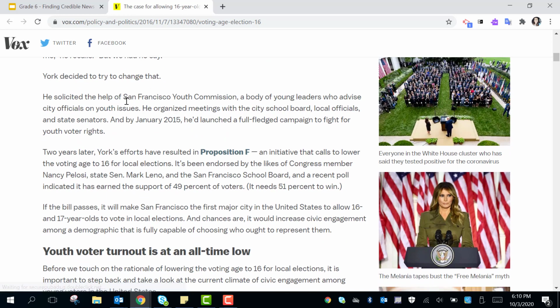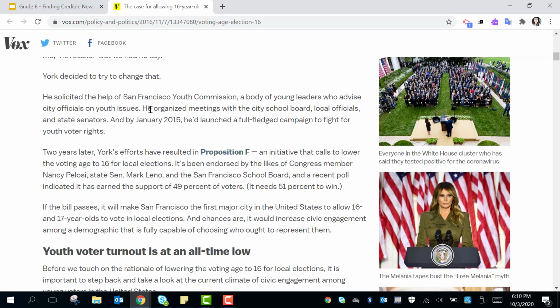He solicited the help of San Francisco Youth Commission, a body of young leaders who advise city officials on youth issues. He organized meetings with the city school board, local officials, and state senators. And by January 2015, he'd launched a full-fledged campaign to fight for youth voter rights.